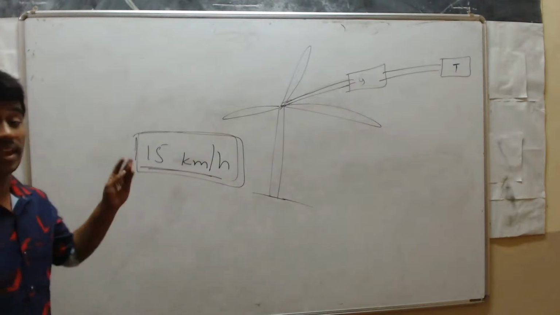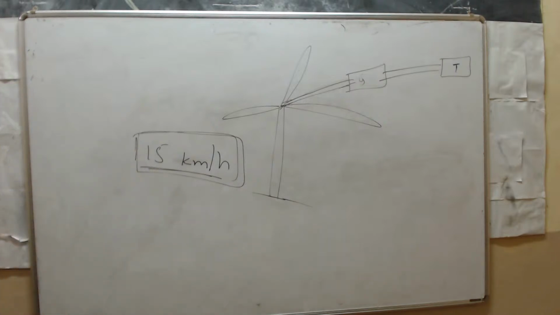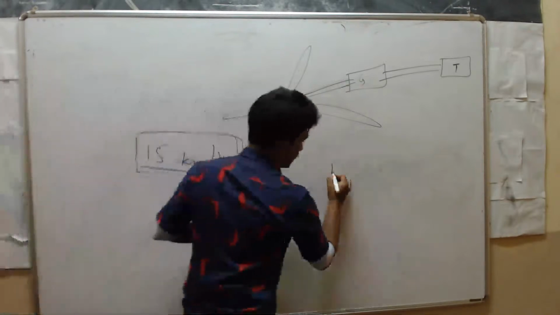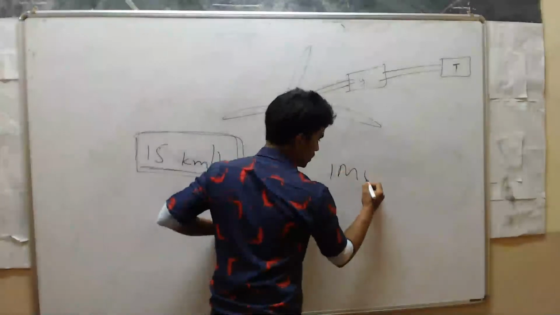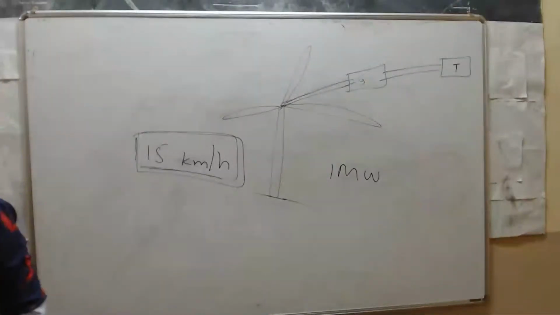Already I have told, right? It is expensive. Next, it also needs a vast open area to be established. Around 2 hectare of land is required for 1 megawatt generator. If you want to generate 1 megawatt of electricity, then you need a minimum of 2 hectare of land.